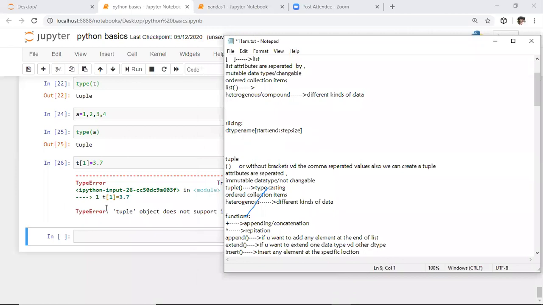After this, the plus sign and the star operator. These are very important operators when it comes to data structures or the strings concept. Whenever you want to perform the concatenation operation or appending operation, we need to use the plus symbol. And whenever you want to repeat something, we need to use the star symbol, that is the repetition operator.